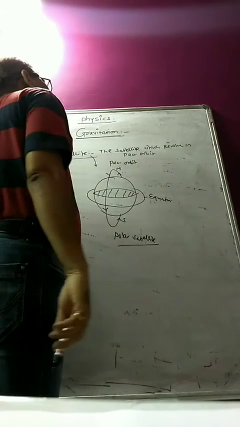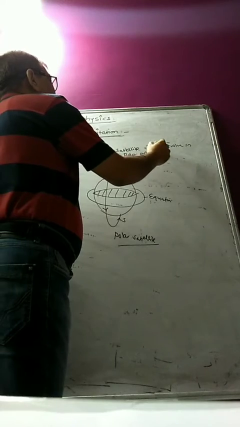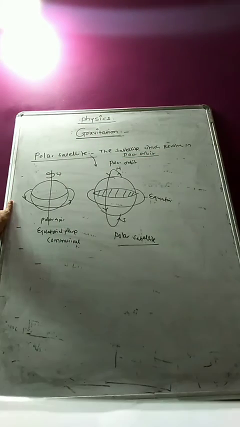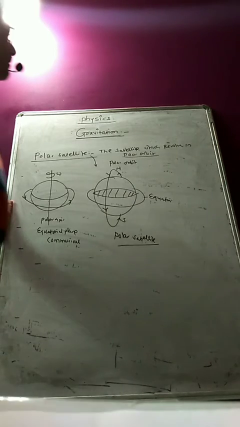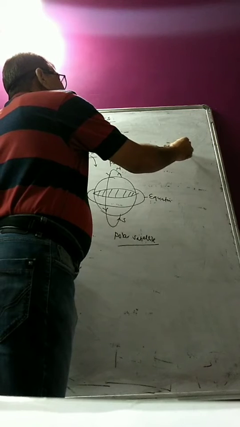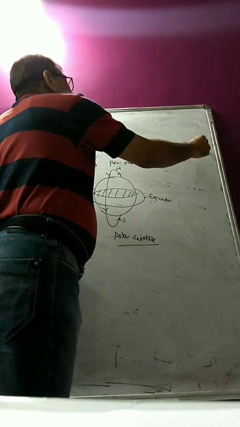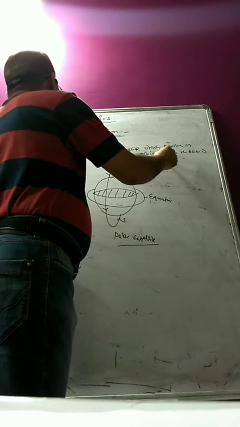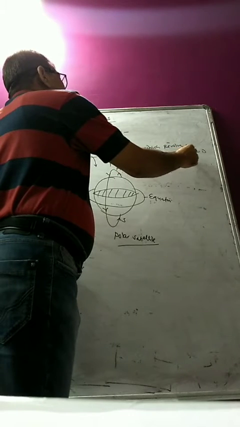The satellite which revolves in a polar orbit around the earth is called polar satellite.